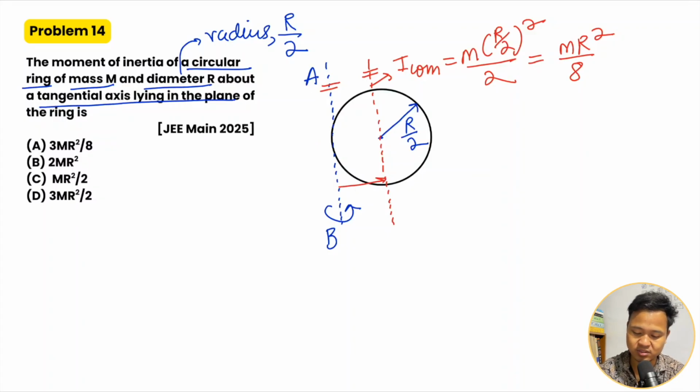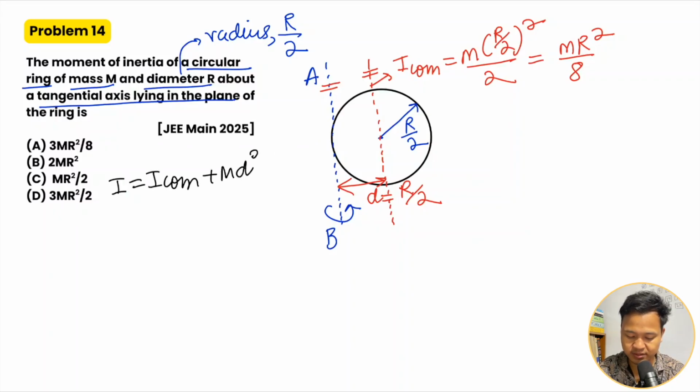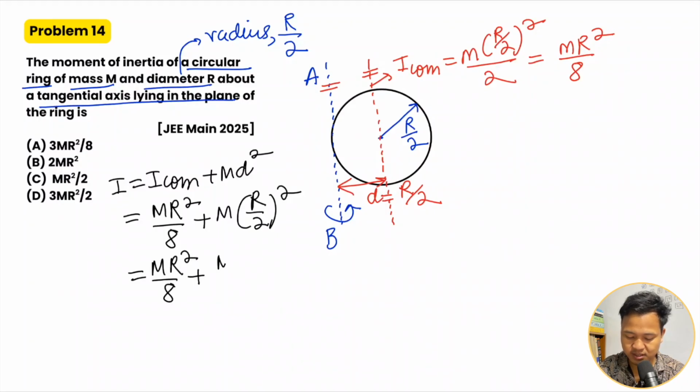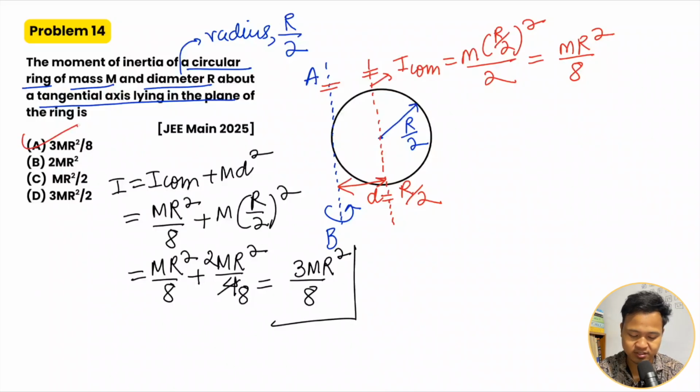Okay, what is d? d is the separation, which equals the radius r by 2. So you apply the formula I equals I_COM plus md squared. I_COM is mr square divided by 8, plus m into (r by 2) whole square. So mr square divided by 8 plus mr square divided by 4. If you solve this, you get 3 mr square divided by 8. So this is your answer, option A.